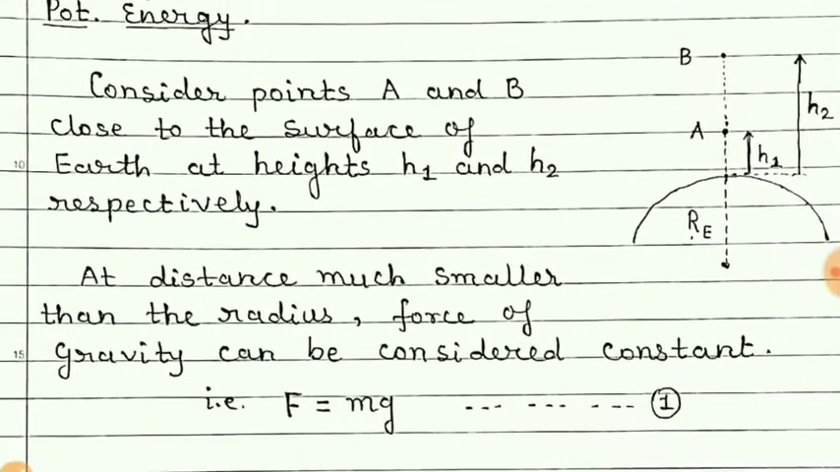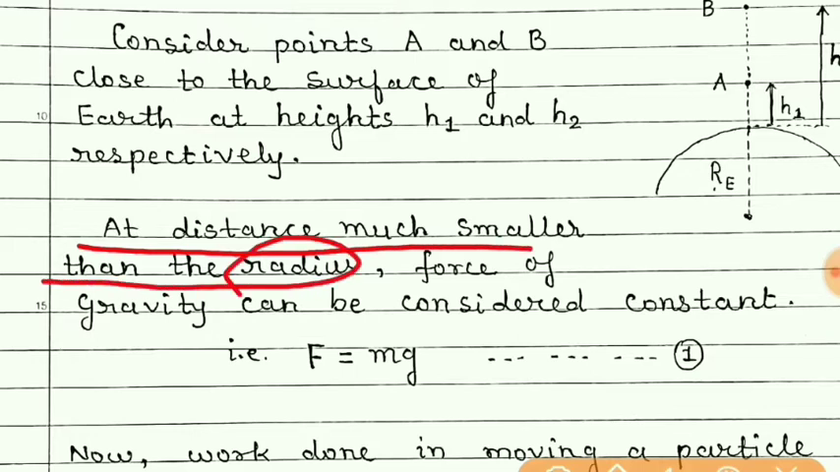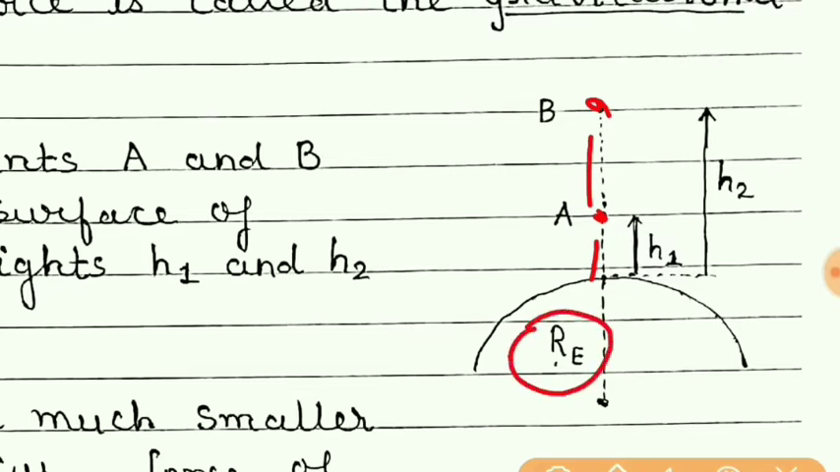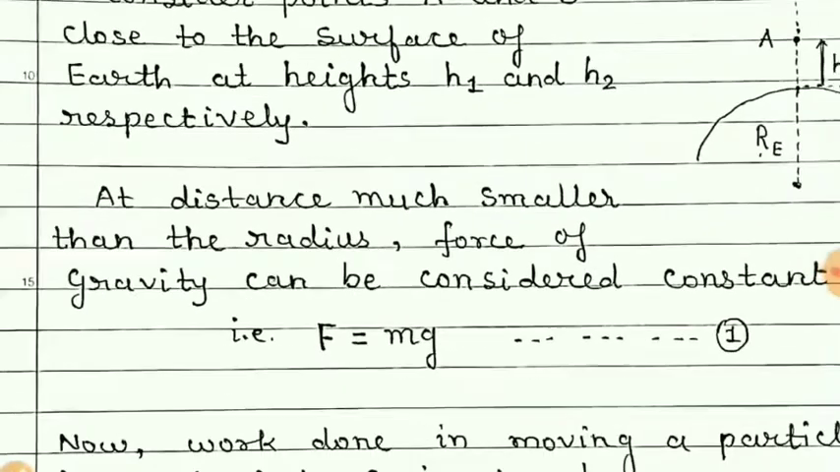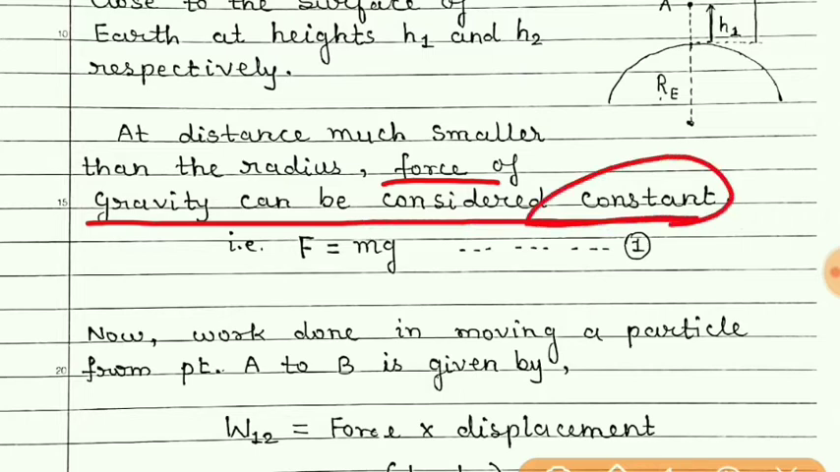So now, at a distance much smaller than the radius, means we have selected these 2 points above the surface of the Earth, but these 2 points are not far away from the surface, means these distances are very much less than the radius of the Earth. So in such a case the force of gravity can be considered constant,